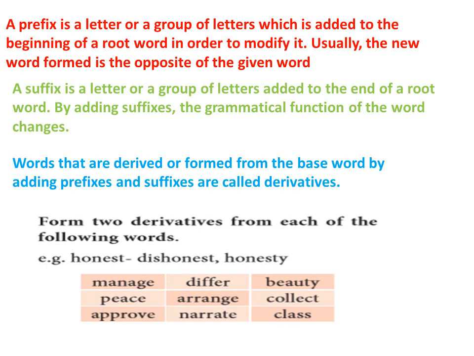And suffix. A suffix is a letter or a group of letters added to the end of a root word. By adding suffixes, the grammatical function of the word changes. What is a derivative? Words that are derived or formed from the base word by adding prefixes and suffixes are called derivatives. All right. So both prefix and suffix are called derivatives.